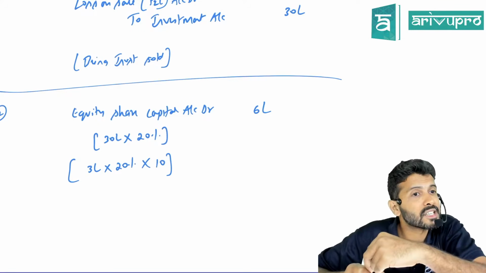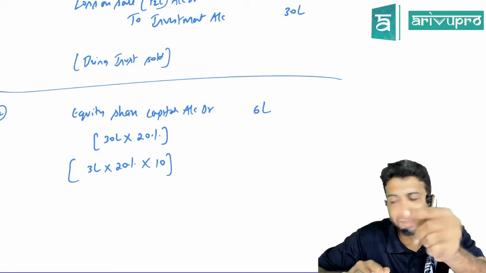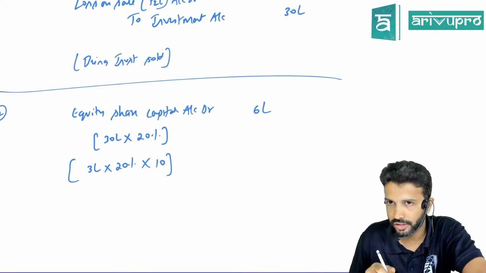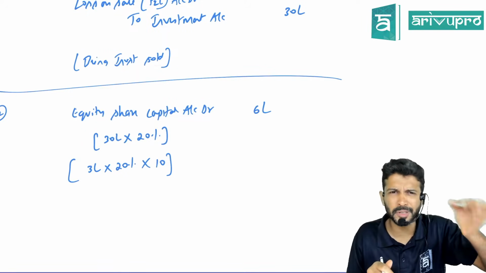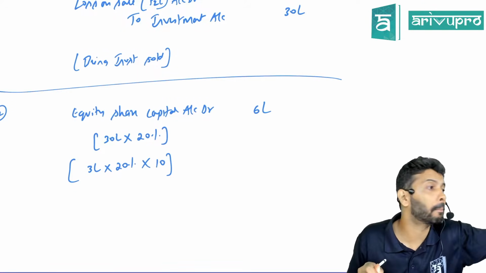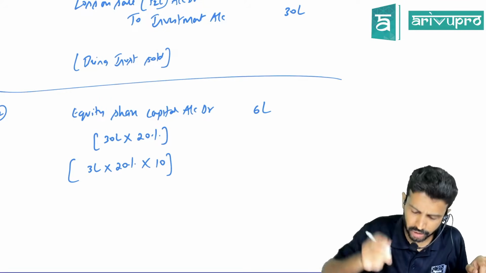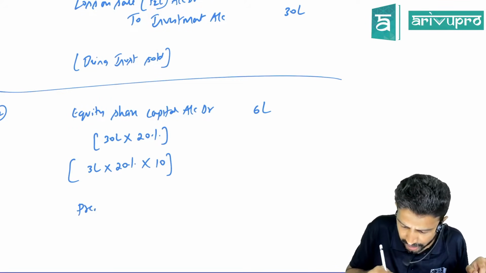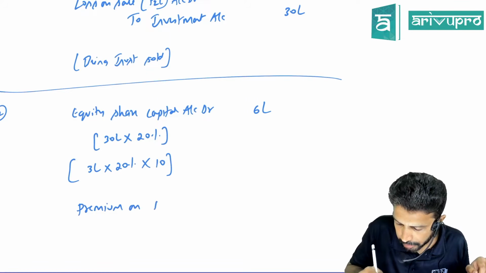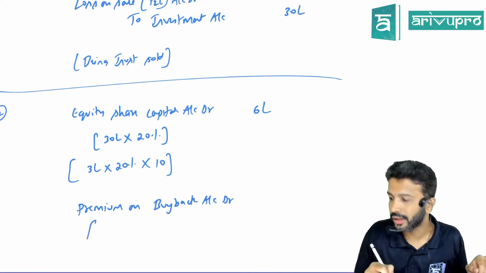And what does our nominal account rule say? Debit all expenses and losses. So the company has suffered a loss over here. So should we credit that or debit it? Yes. So if you have a loss or an expense, you have to give it some name, no? Here we're calling it premium on buyback. You're giving some premium due to buyback. So what name do we give to that loss? Premium on buyback. That's all. So premium on buyback account debit.